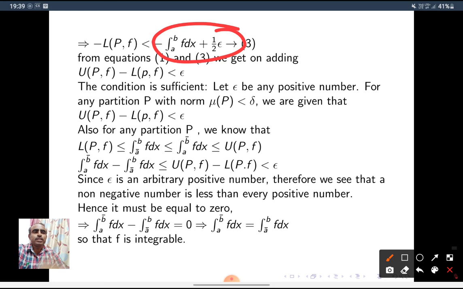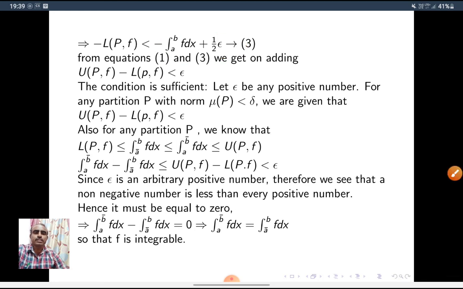So the integral terms cancel. We get 1 by 2 epsilon plus 1 by 2 epsilon, which is epsilon. Therefore, UPF minus LPF is less than epsilon. If f is integrable, we have proved UPF minus LPF is less than epsilon.